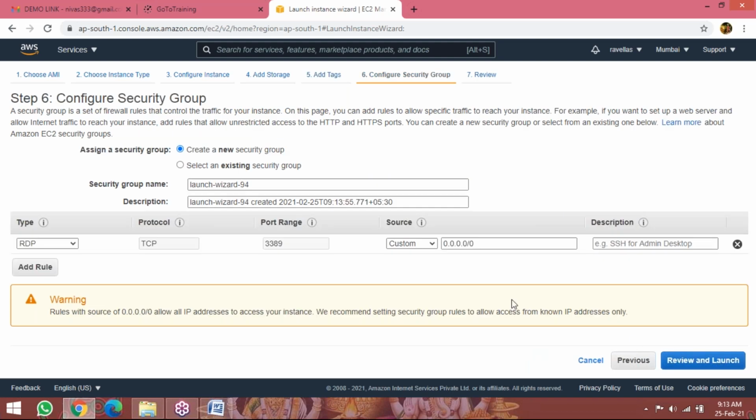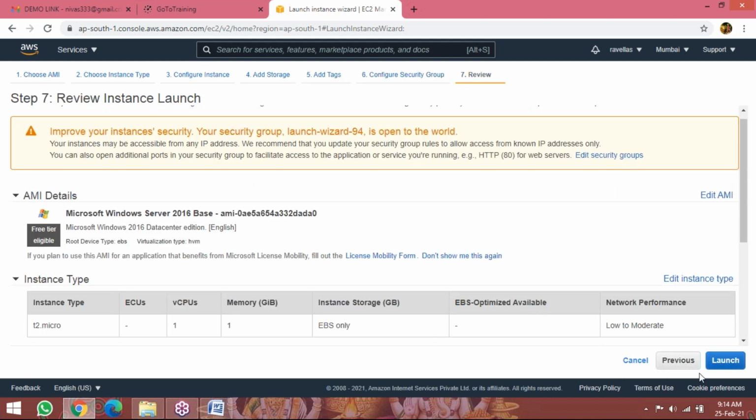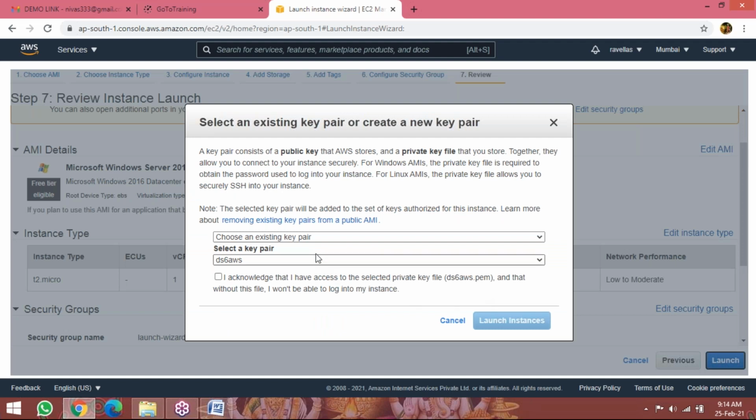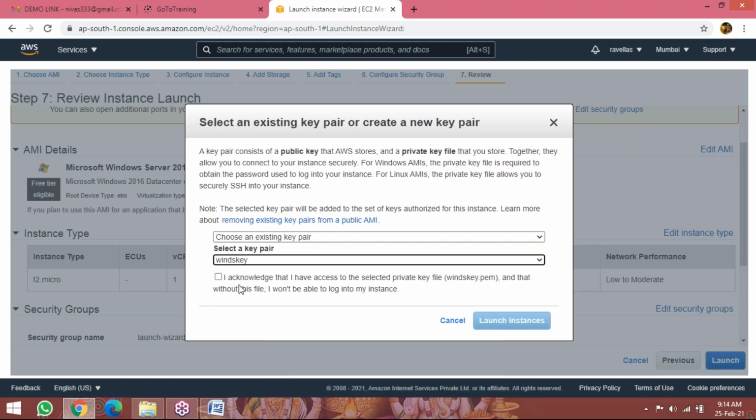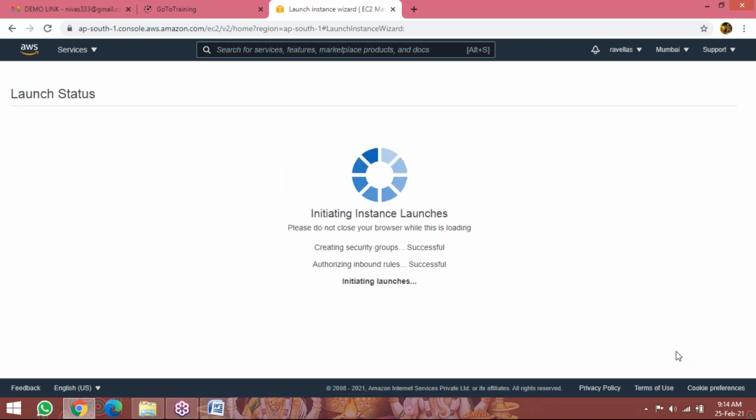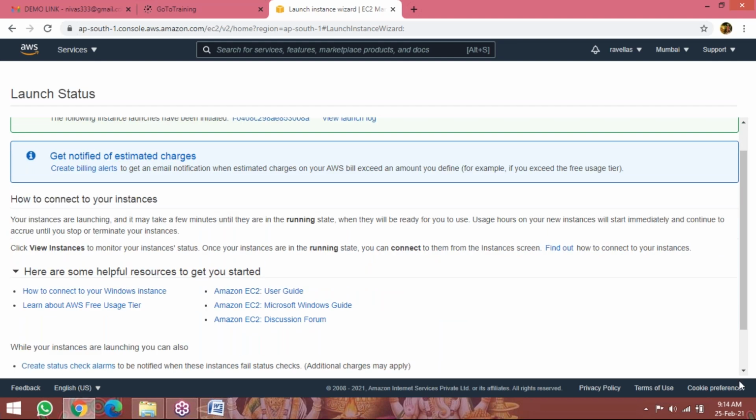Configure security group. How are you going to log into Windows servers? Through Remote Desktop Protocol, RDP. Review and launch. Click on launch instance. Select the key pair, the WinDS key, I am launching. Select launch instances. So two servers are launched within minutes.